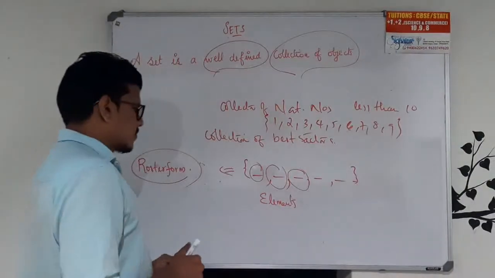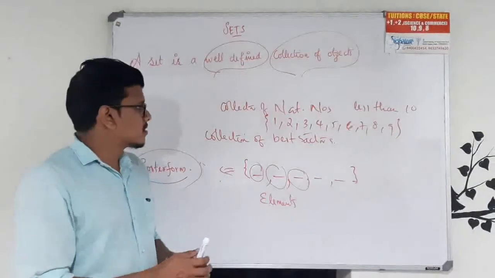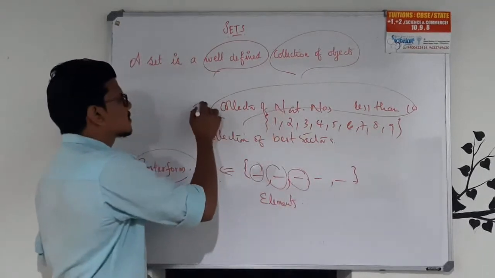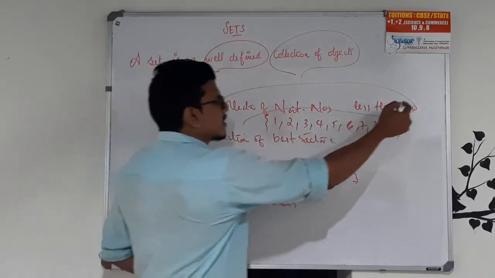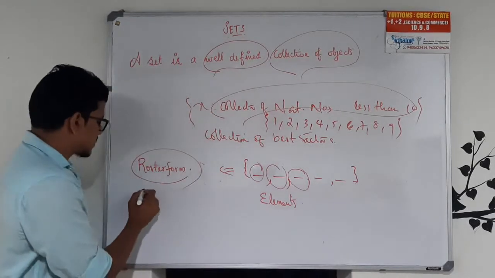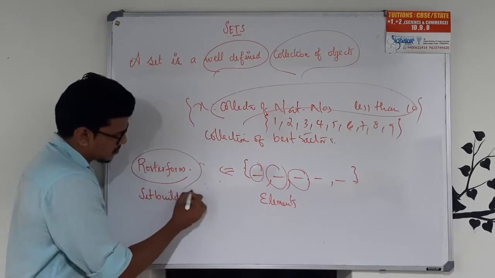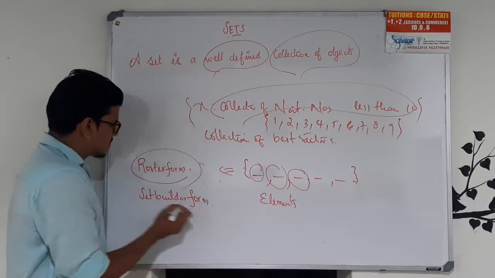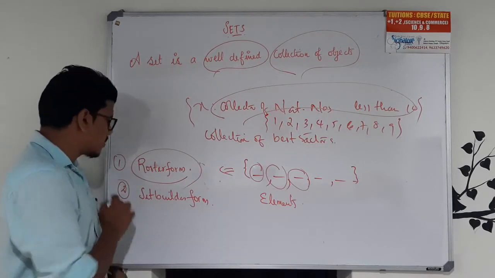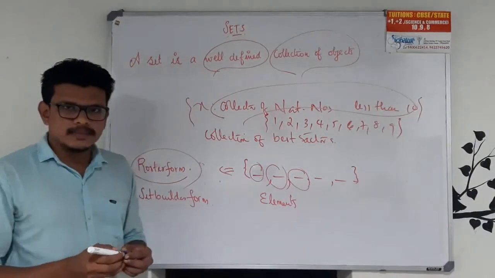Okay. Actually, there is one more representation. If the set is defined in words, like x such that x is a collection of natural numbers less than 10, then that particular representation is called set builder form. So basically, a set can be represented in two forms. One is roster form and another one is set builder form.